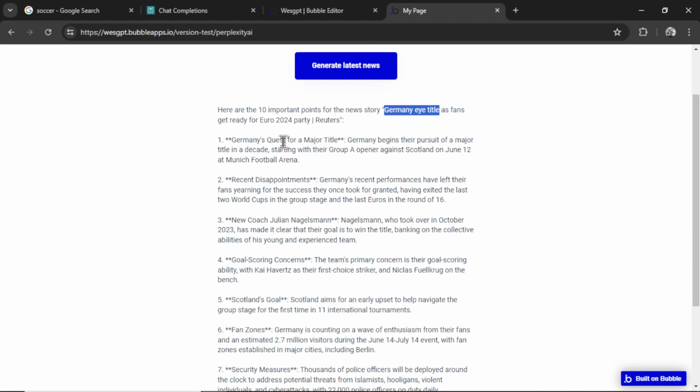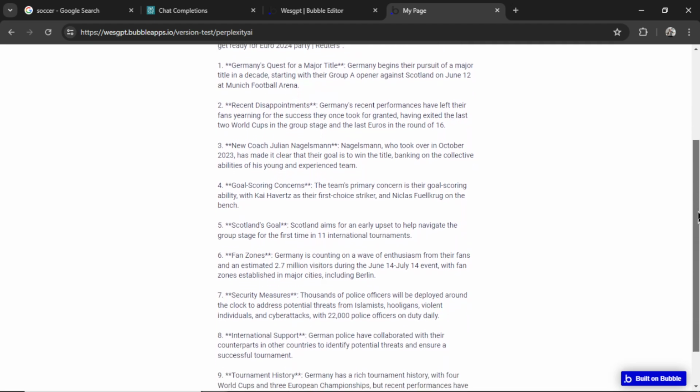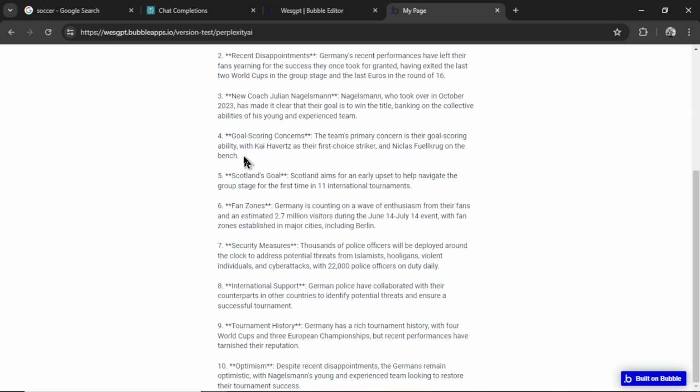But I love that it goes deeper into this topic and we get 10 important points from the article, which we can use something like ChatGPT to turn into a longer article, a more detailed article that can be posted on our blog or website.